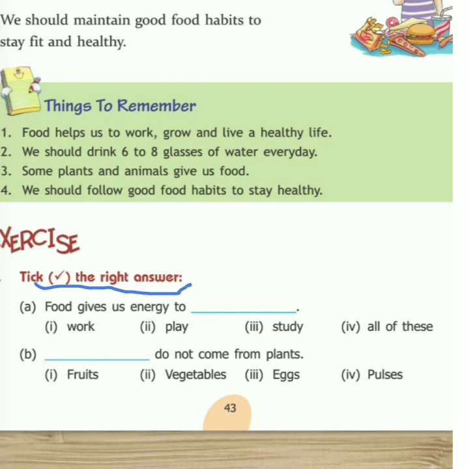A part says food gives us energy to work, play, study, or all of these. So which one is the correct one? It gives us energy to work also, to play also, to study also. So the correct answer is all of these. Okay, now let's come to B part. B part says dash do not come from plants. What does not come from the plants? Fruits, vegetables, eggs, or pulses. So fruits, vegetable, and pulses, all the three things we get from plants except eggs. Eggs we get from hen or duck.